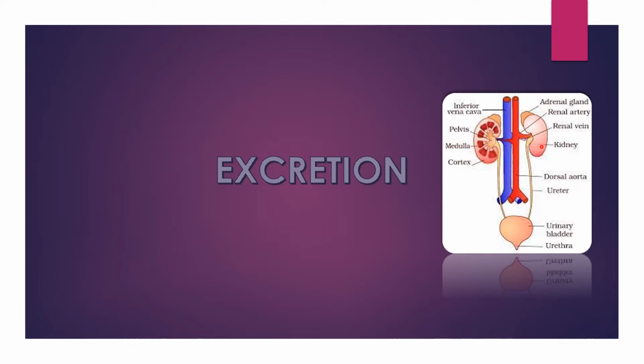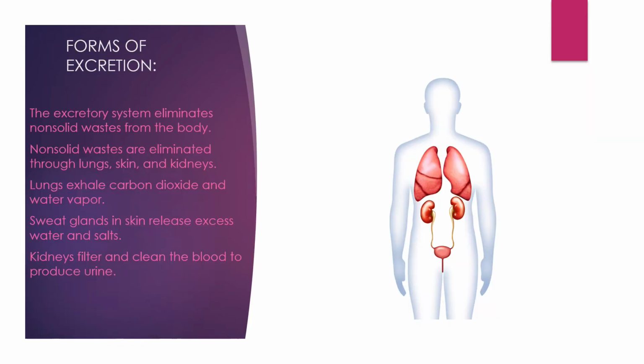Each kidney of an adult human measures about 10 to 12 centimeters in length, 5 to 7 centimeters in width and 2 to 3 centimeters in thickness, with an average weight of 120 to 170 grams. Towards the center of the inner concave surface of the kidney is a notch called the hilum, through which the ureter, blood vessels and nerves enter.